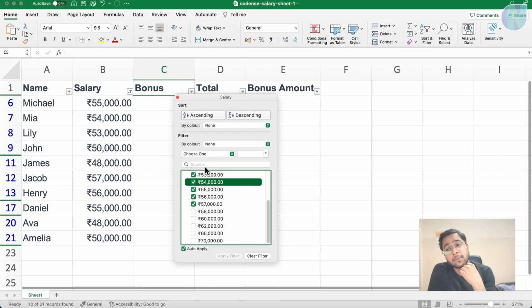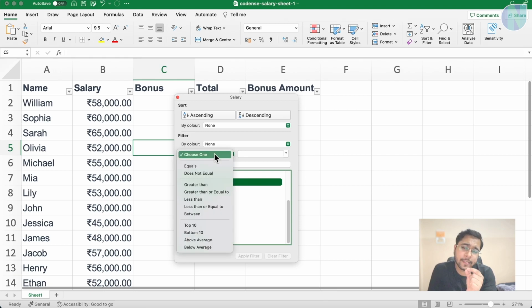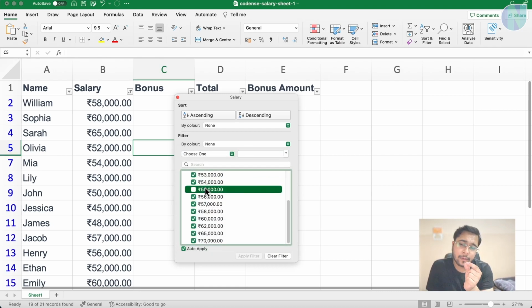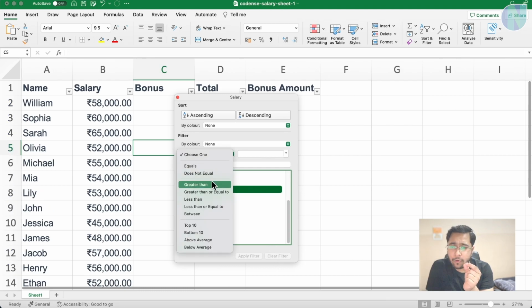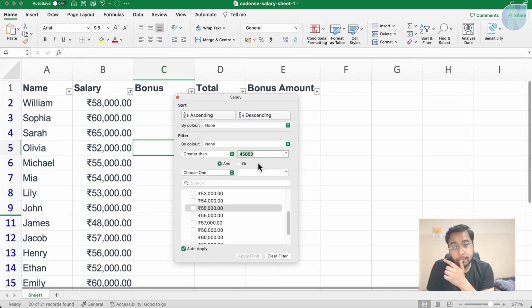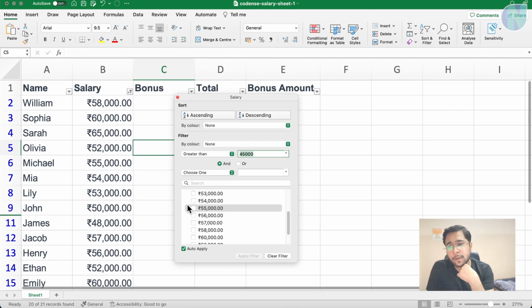What more can we do? Let me do clear filter. Clear filter will clear your filter. Here, this is a drop down option you are having. I want to select greater than 55 value. One second. No, like this. I want to select greater than 45,000. So you can see all the values which are greater than 45,000 are coming up.